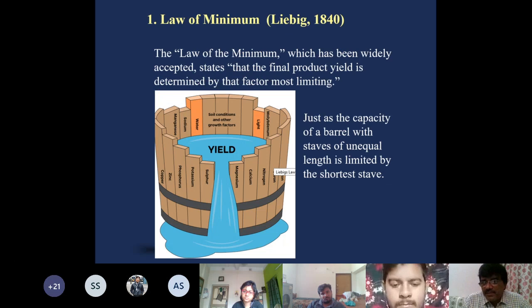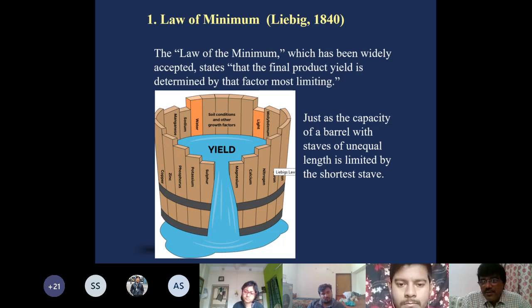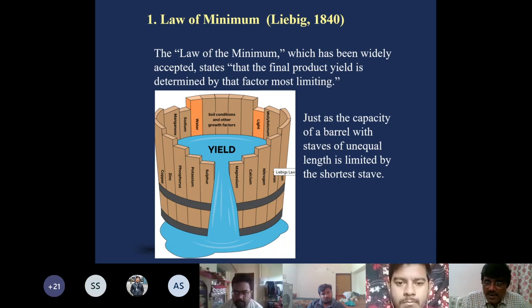So in this case, the first principle is the law of minimum. It was proposed by Liebig in 1840. Many of you know about it. It has been widely accepted, and it says that the final product, that is growth or yield, is determined by the factor most limiting. The nutrient which is present in least amount, or in minimum amount, or in shortest supply, will affect the growth more than the other nutrients. So this is known as the law of minimum.